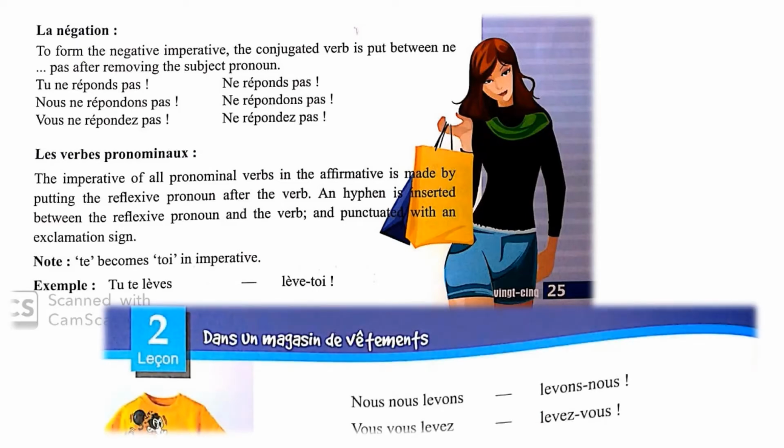Nous nous lavons. So how to write lavons-nous? First you will write the nous form of lavons, hyphen and nous. It will be lavons-nous. Then vous vous lavez. It will be lavez, hyphen, vous.